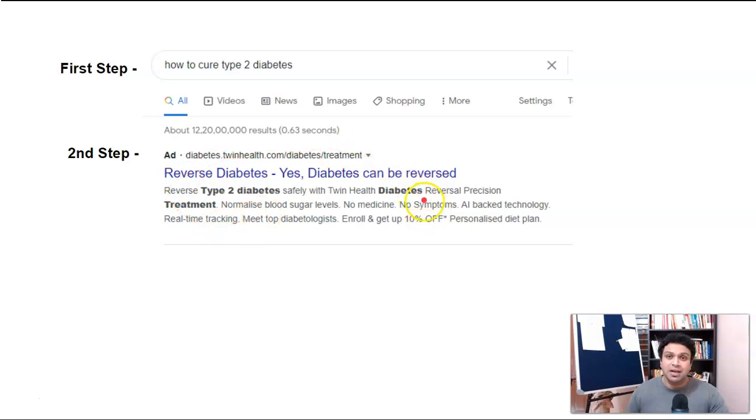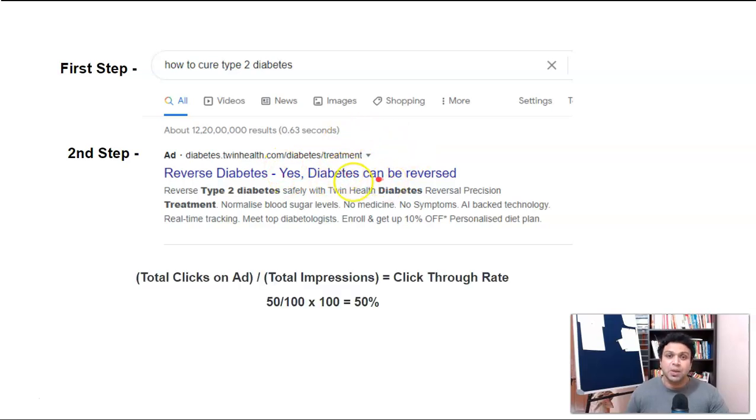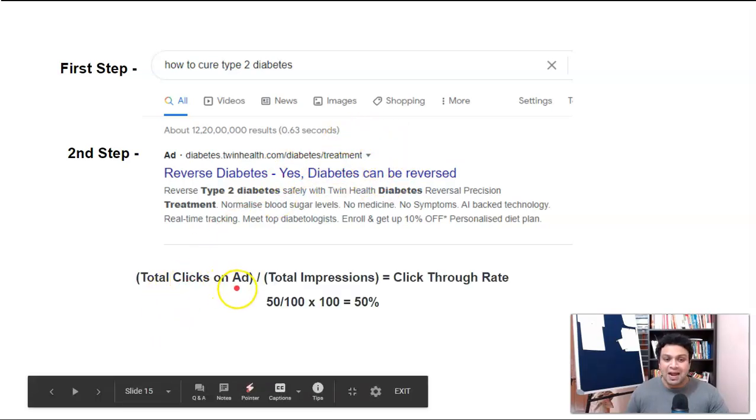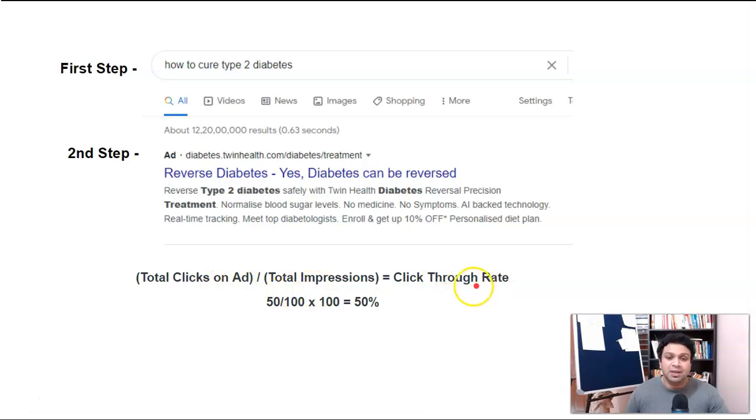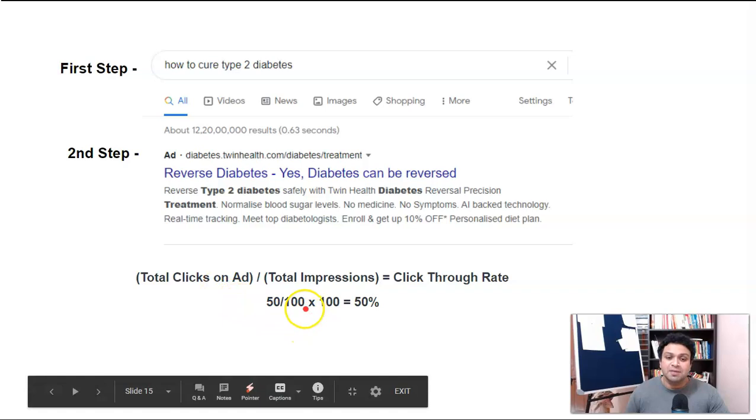Quality score relies on 3 very important things. The number 1 is click-through rate. The moment Google is going to show your ad, guys, how many people are clicking on your ad? The equation is total clicks on ad divided by total impressions is equal to click-through rate. Okay, the impression is how many people have seen your ad. 100 people have seen your ad. The total number of clicks among those 100 people, multiplied by 100, is equal to 50%. Your click-through rate is 50%.